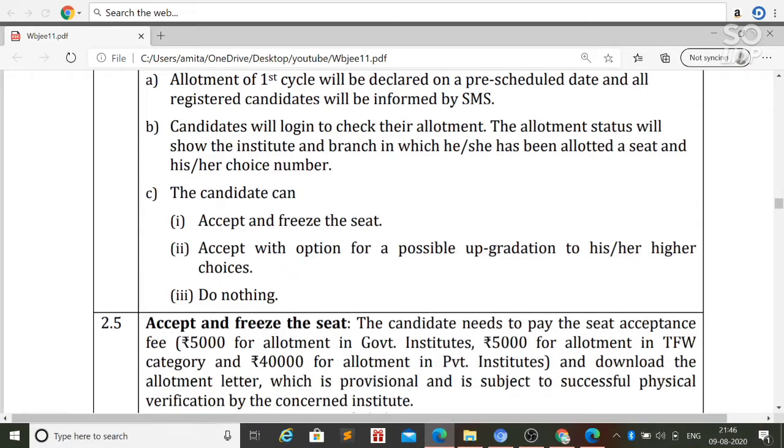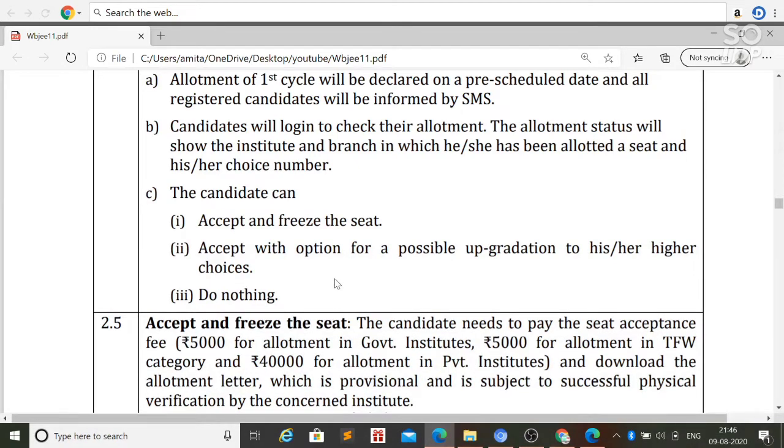And after this allotment, the candidate has the choice to accept and freeze the seat. That means they accept and don't want to move further to the next round. They are happy with the allotted seat and don't want to move to further rounds of counseling. The second choice is accept with option for a possible upgradation to a higher choice.